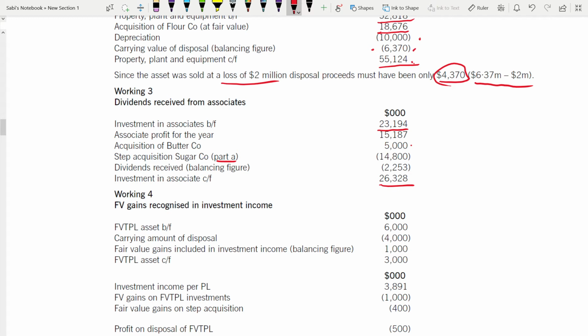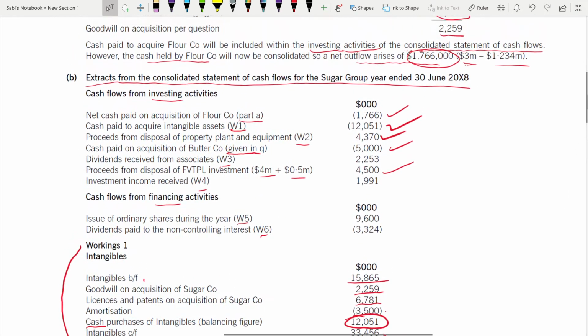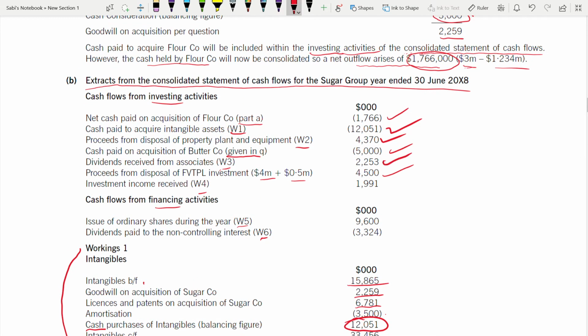That's why it has to be deducted, 14.8, from part A. Not the remaining 30%, but the first 40% initially. Then the balance is your dividend received, which is 2253. So dividend received, so it will be added.